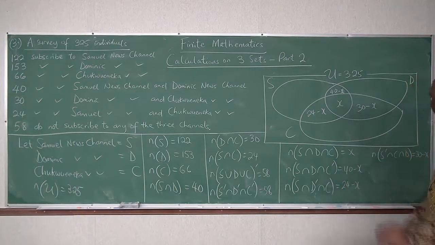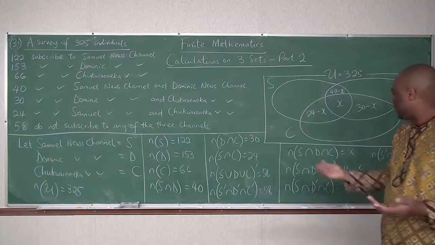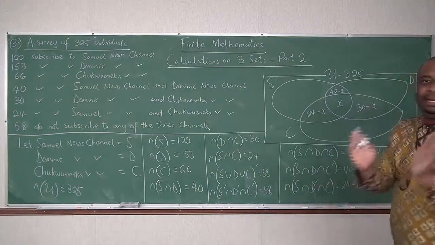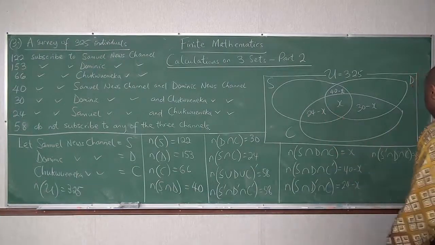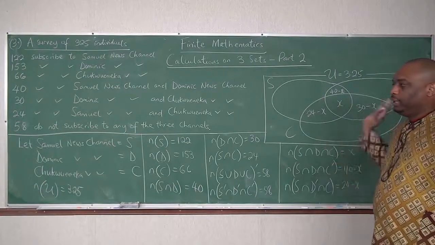Alright, now, D and C or C and D doesn't matter, but let me write it in order. S, D, C.